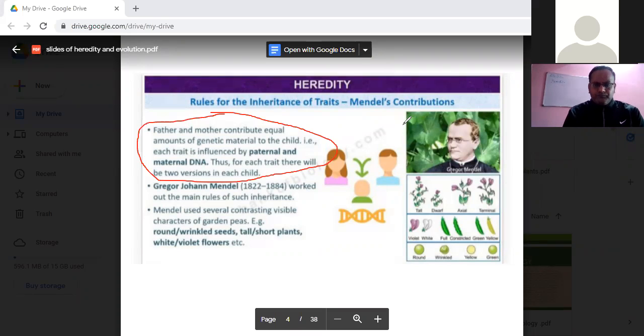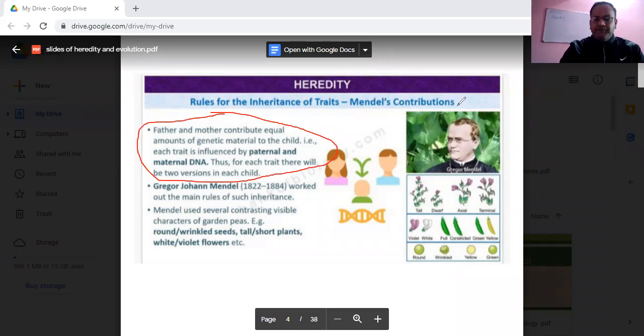Sir, the child gets genetic material from parents through the chromosomes, 23 from father and 23 from mother. Very good answer. We humans have altogether 46 chromosomes, or 23 pairs.